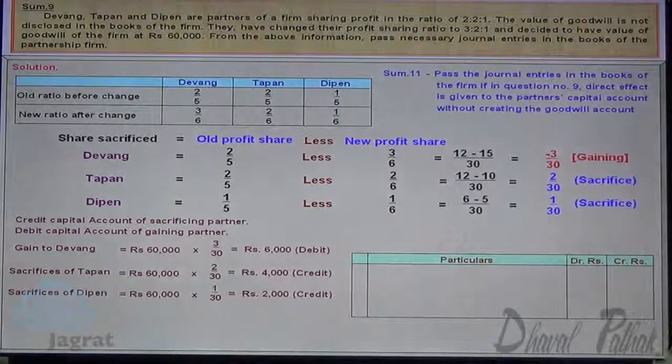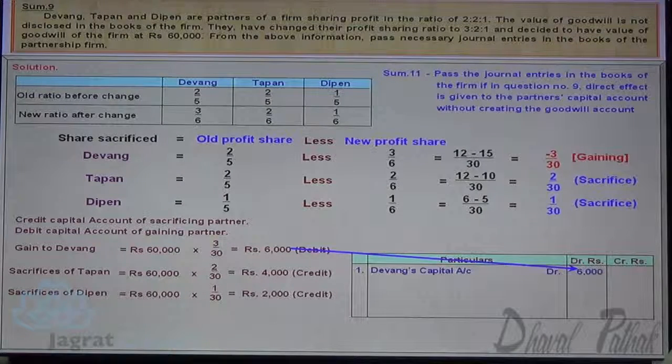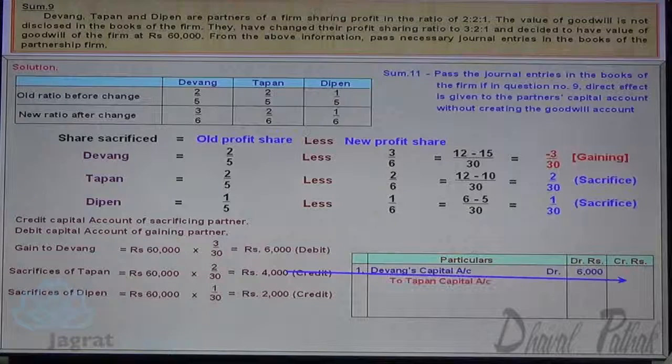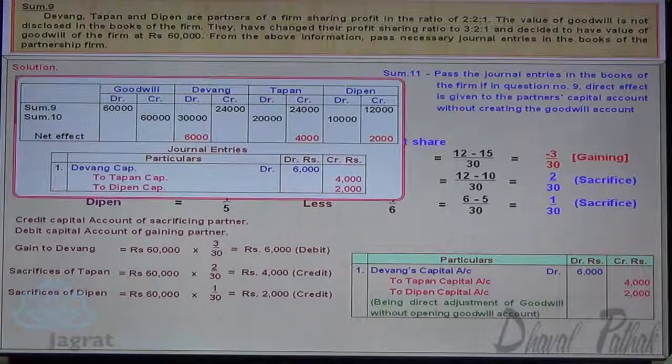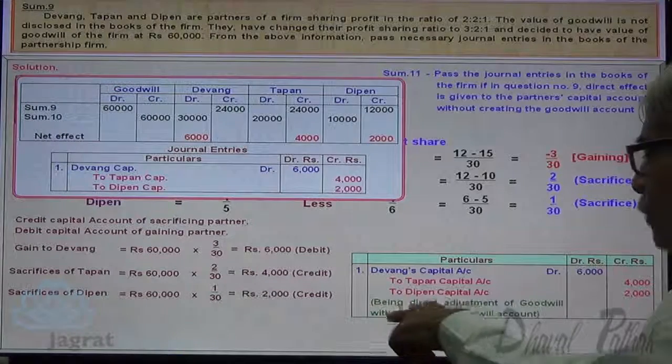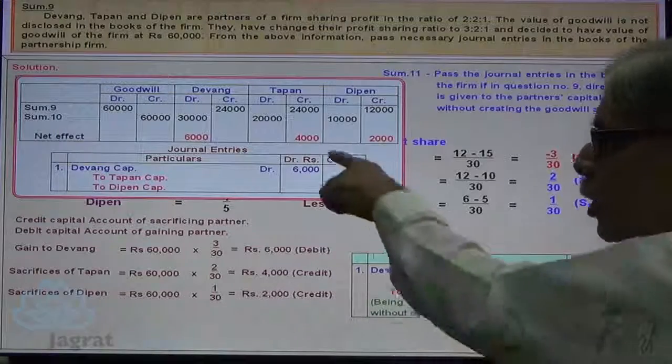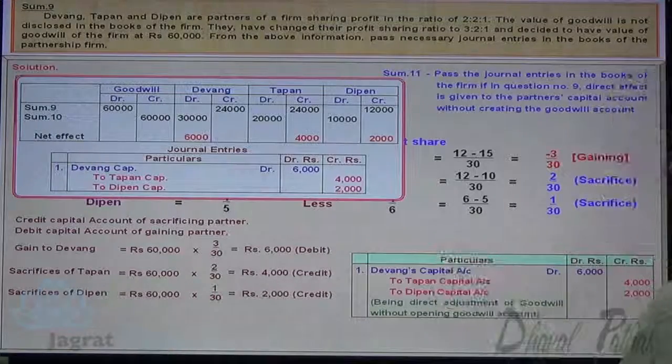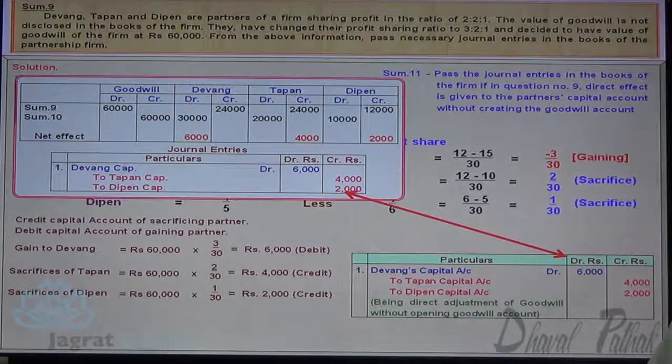So the journal entry for this is: Devan capital account debit, to Tapan capital account credit, to Deepan capital account credit, being direct adjustment of goodwill without opening goodwill account. Now observe this journal entry and this journal entry. You will find them to be same. This is an important point to be observed by you.